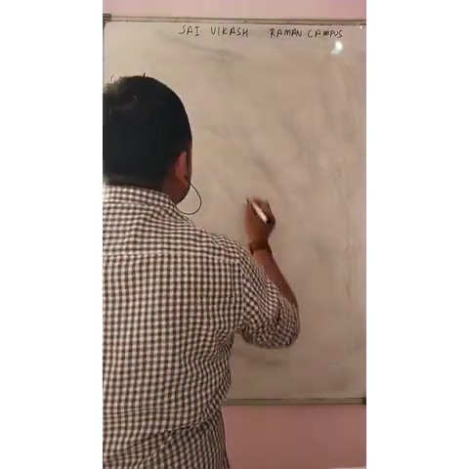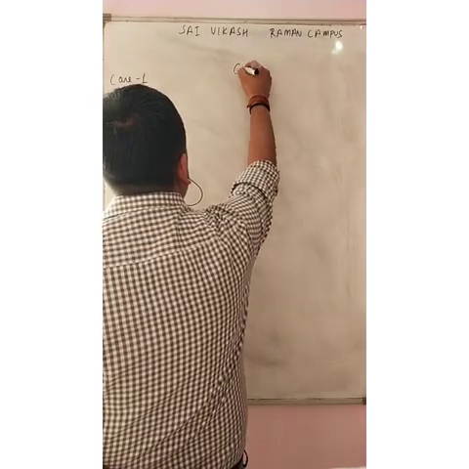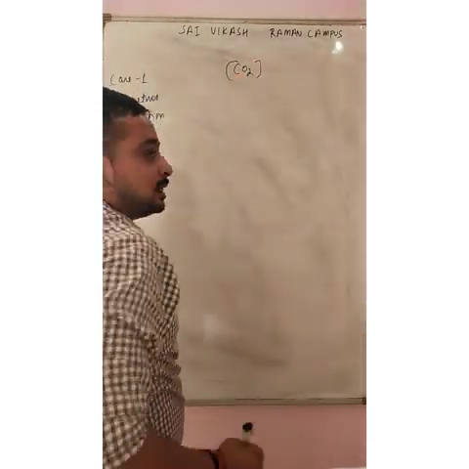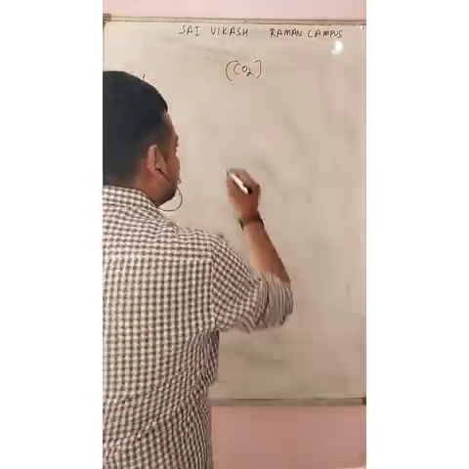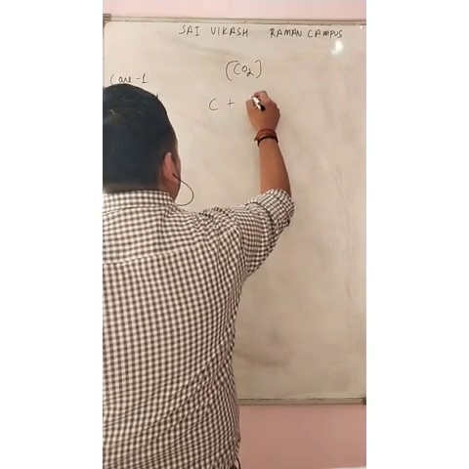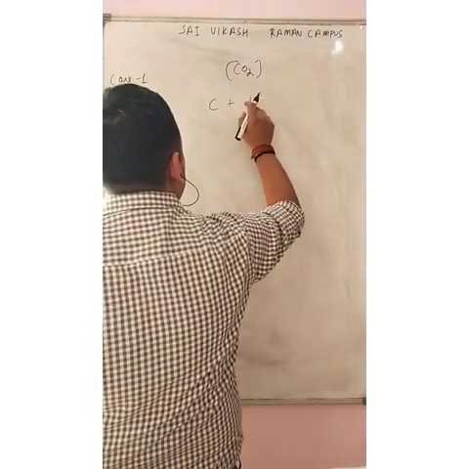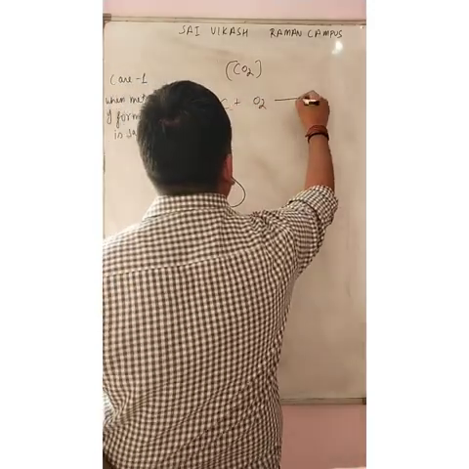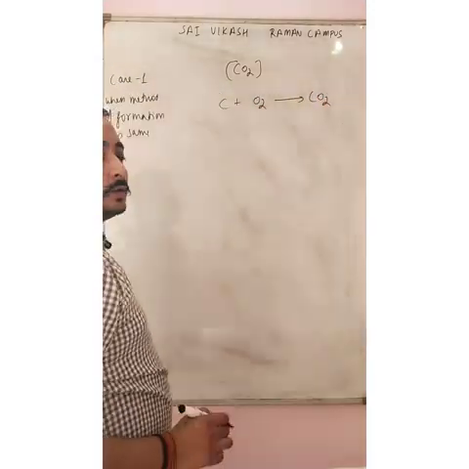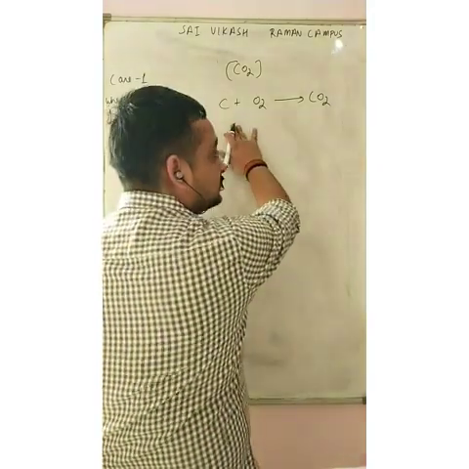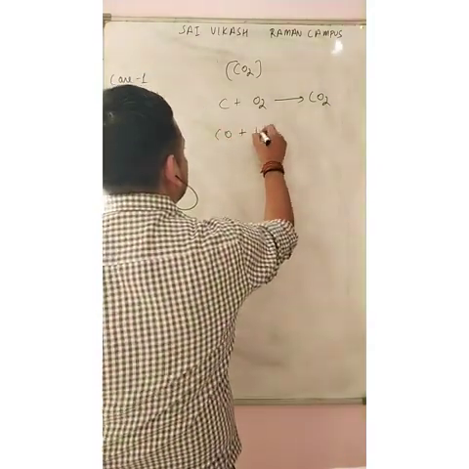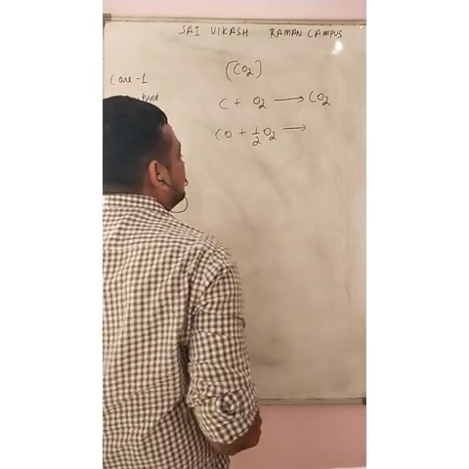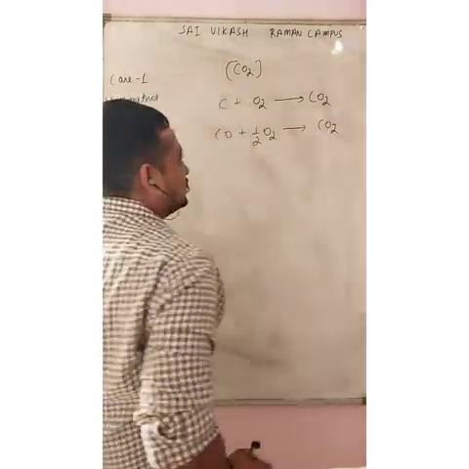For example, let us produce carbon dioxide. Carbon dioxide has two methods. First of all, C plus O2 gives CO2. You have already seen this reaction. And the next method is CO plus half O2 gives CO2. These are the two methods.